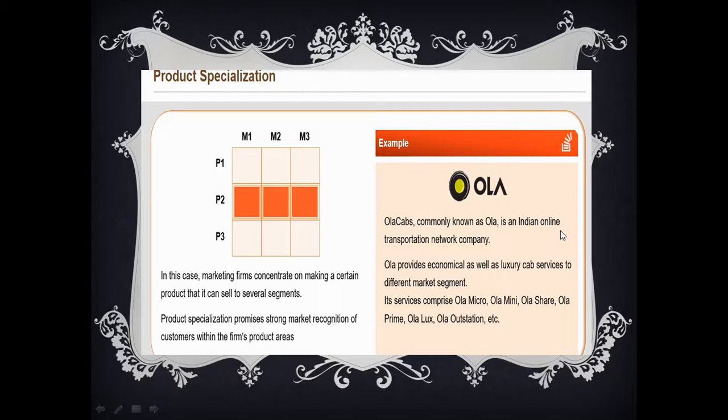If a person wants luxury transportation, Ola is there. Its services comprise Ola Micro, Ola Mini, Ola Share, Ola Prime, Ola Lux, Ola Outstation, etc. This many products have been offered in all the markets. This is the best example of strategic targeting.